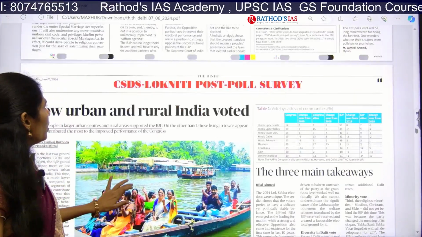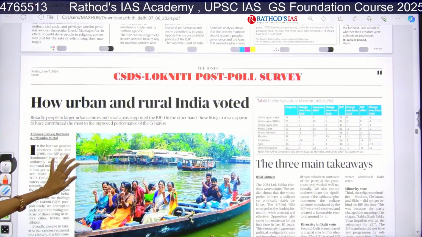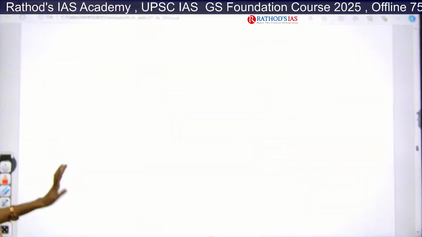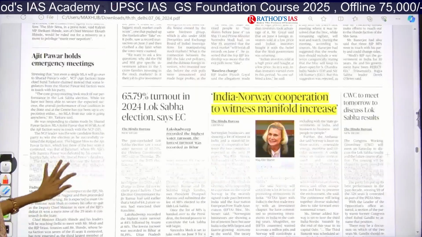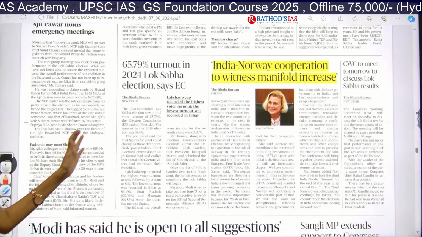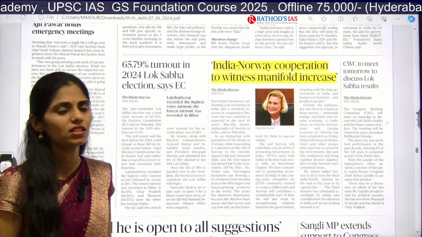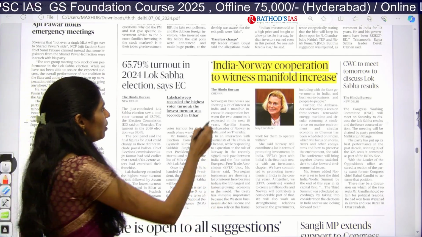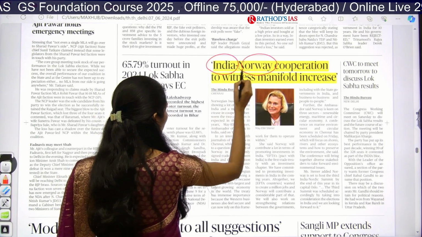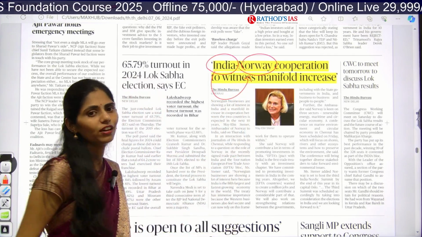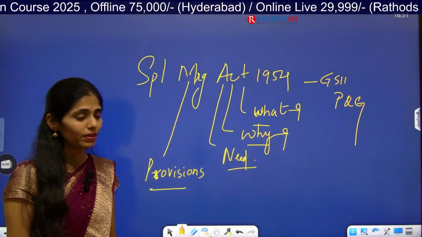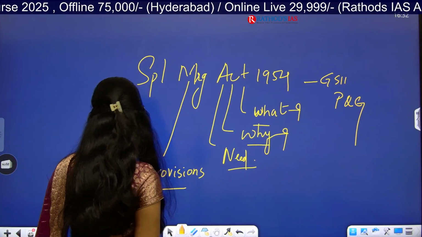Okay, if you move on, again this is the post poll survey, we are not going to see that. So skip this directly. And here you can see one article, that is India-Norway cooperation to witness many-fold increase. Here it is talking about India and Norway and how the relationship between India and Norway is increasing. Again I want to give you some dimensions, so please make a note.